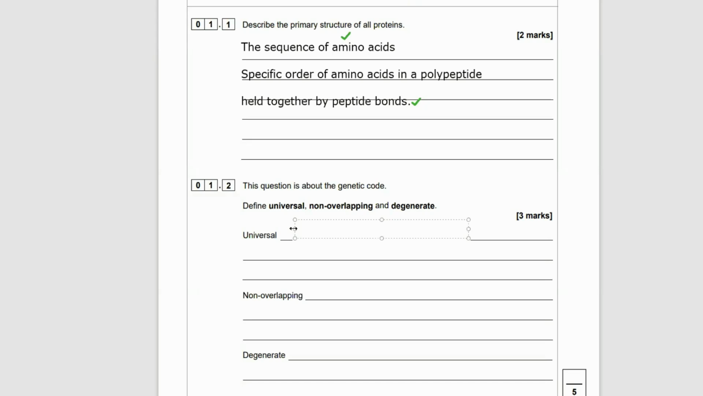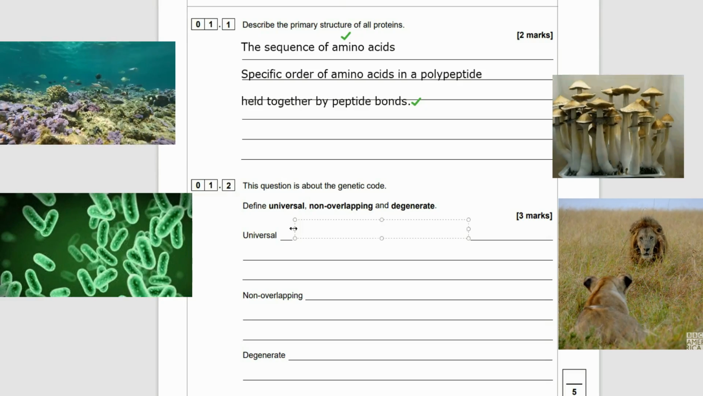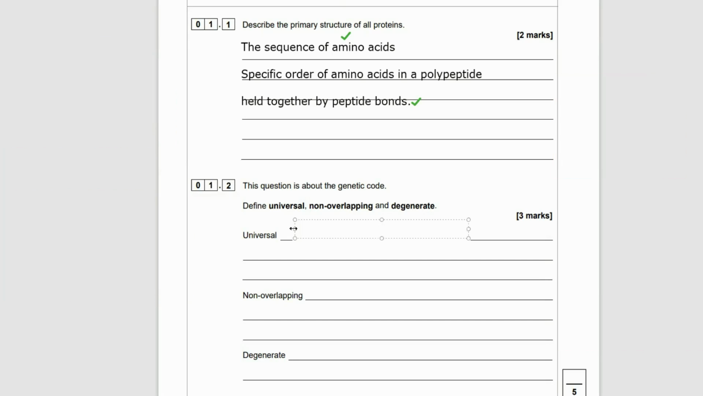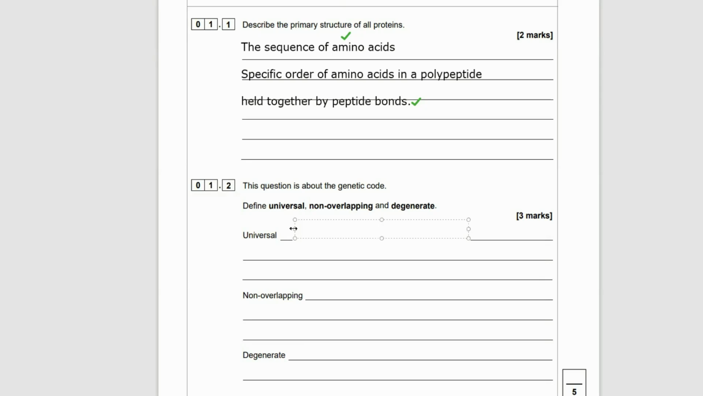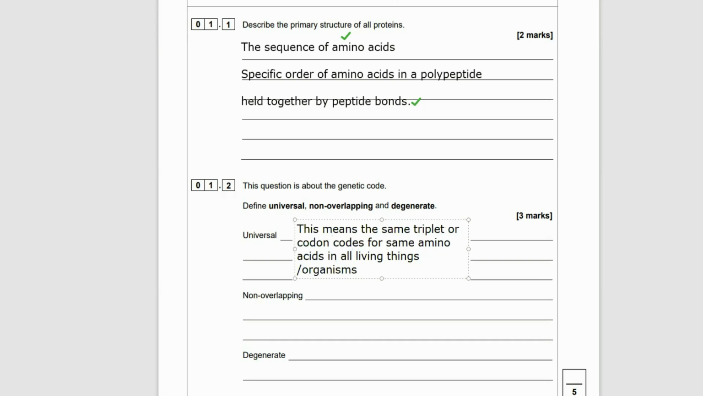This means that any triplet of bases codes for the exact same amino acid, regardless of what organism you find it in. So it could be a fungi, a bacteria, a plant, an animal, a protist. You will find those same 3 base sequences on the triplet code will code for the exact same amino acid. So let's put our answer together. This means the same triplet code or codon, which is another name for a triplet code, codes for the same amino acids in all organisms, or you can say living things.